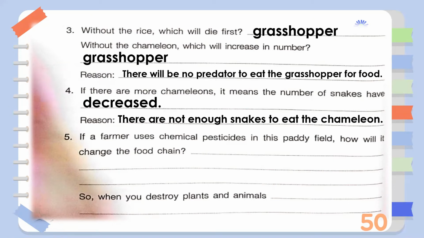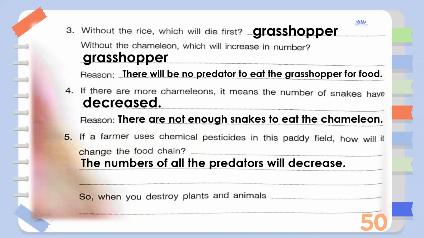Okay, so when the grasshopper eats the rice, it will die because of the pesticide. And when the number of grasshoppers decreases, the number of chameleons will also decrease. And thus, the number of snakes will decrease as well. So, the numbers of all the predators will decrease. So that is the final answer.